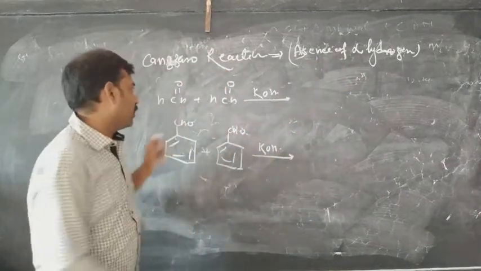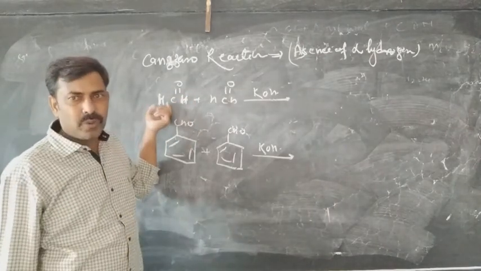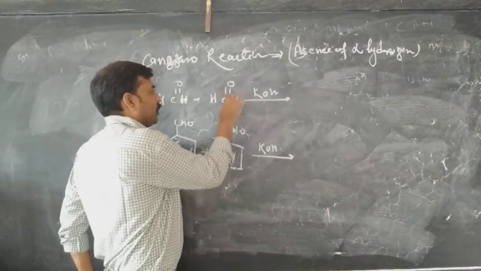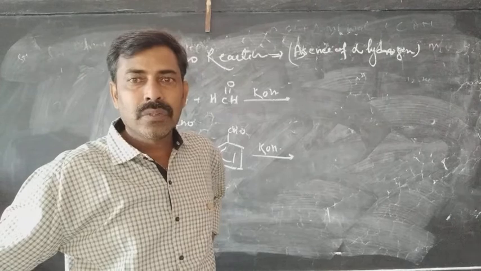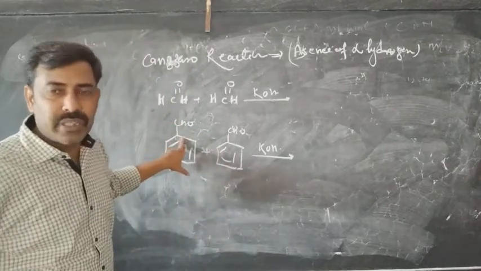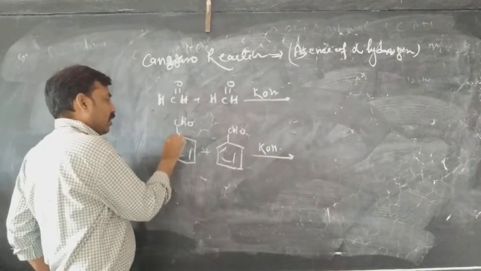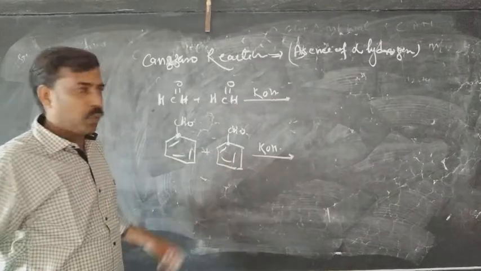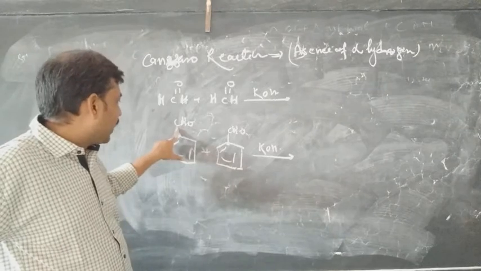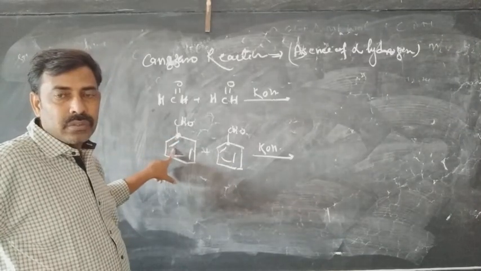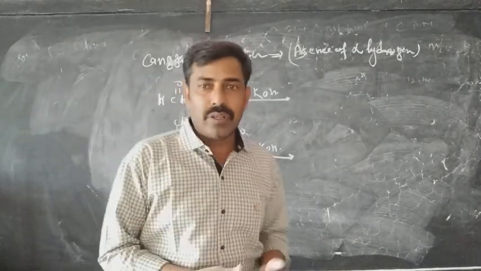You can see this compound. This is methanal, HCHO. In this compound, the carbon next to the functional group is not available. And if the carbon is not available, how will the alpha hydrogen be available? And in the case of benzaldehyde, this is the functional group carrying carbon, and the next carbon to which it is attached, that means this carbon, you can see is already bonded with 4 bonds, first, second, third and fourth. So the valency is completed, there is no alpha hydrogen.